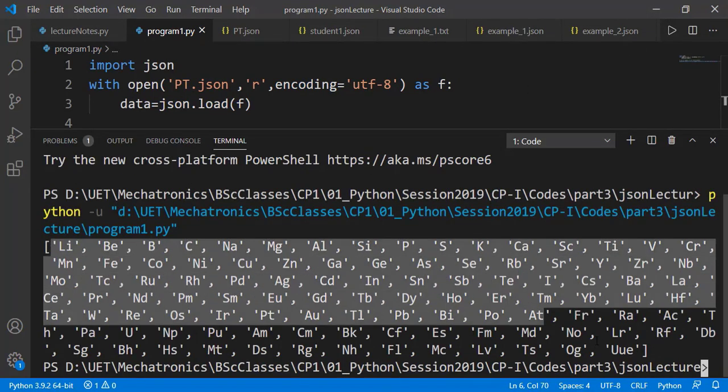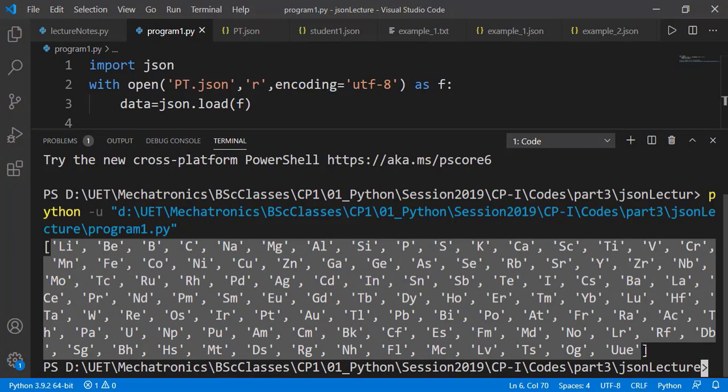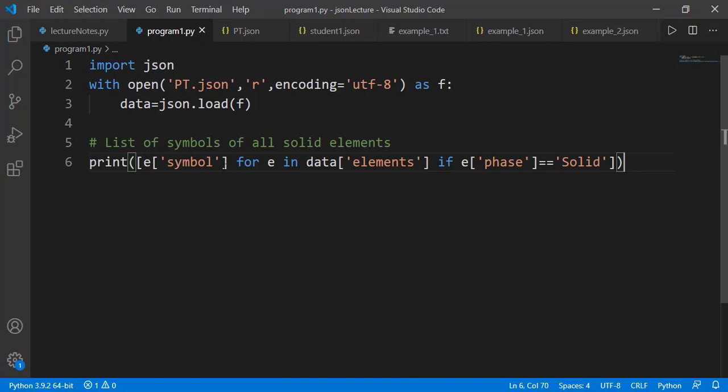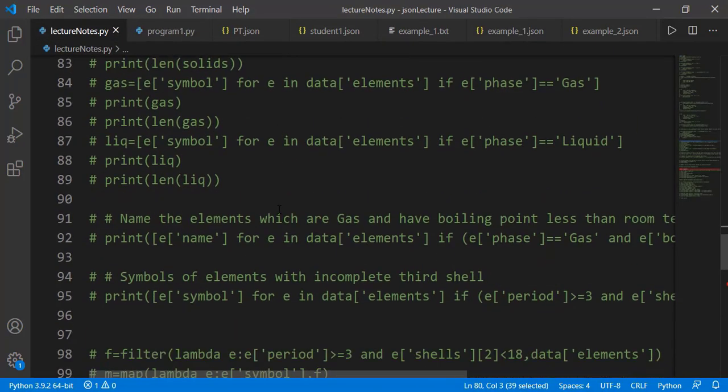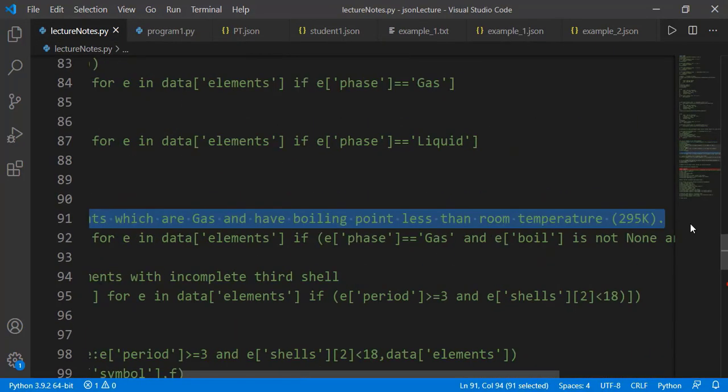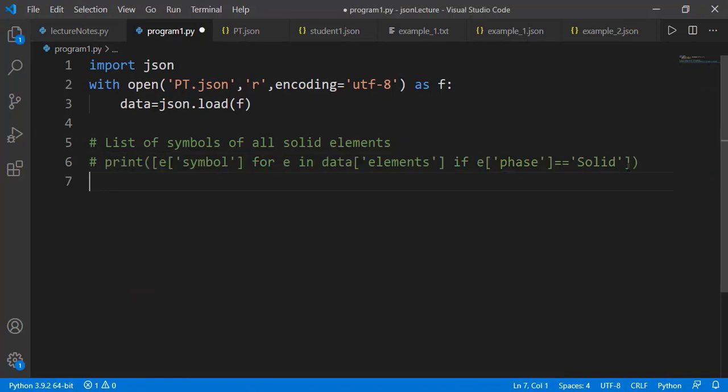And this is the list of the symbols of all solid elements of the periodic table. You can do the same to find all gas or liquid phase elements. Now the task is to get the list of the names of all elements which are gas and have the boiling points less than the room temperature.